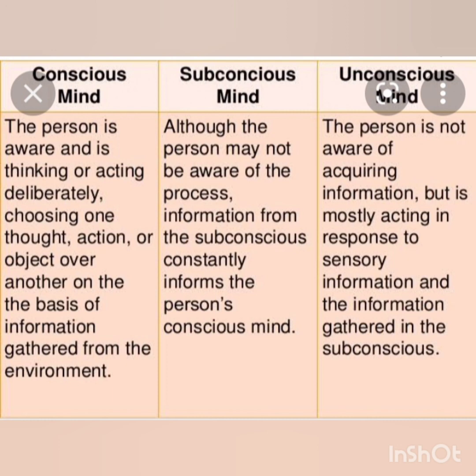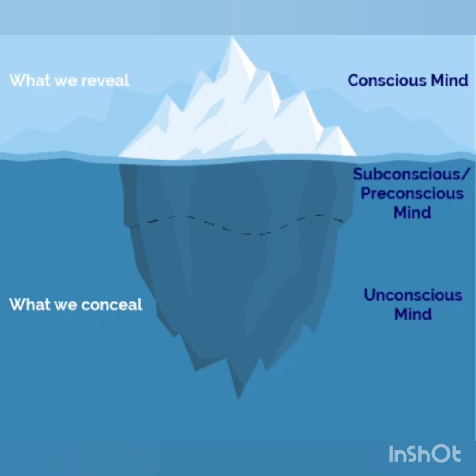And same matter subconscious mind also, although the person may not be aware of the process, information from the subconscious constantly informs the person's conscious mind. And unconscious, we already discussed, the person is not aware of acquiring information but is mostly acting. That is the unconscious also. So what we reveal, that is conscious mind. What we conceal, that is subconscious and unconscious mind. Okay, I hope you understood. Simply we can see what we reveal, that is conscious.